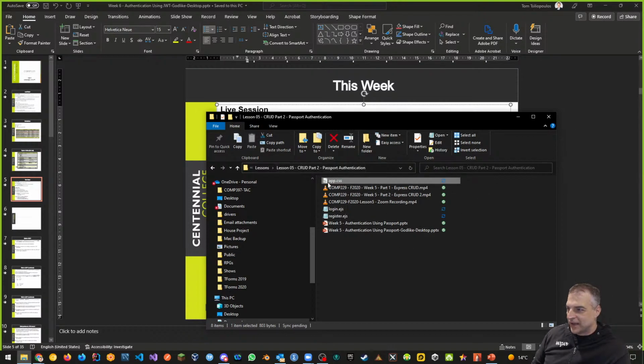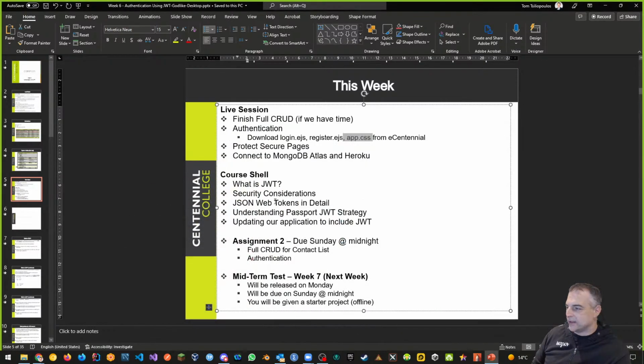So you're going to have to download the app CSS from eCentennial. It's there, and I've also put it on Discord, so take a look. But I've given you the register and login pages. Without getting those pages done, it's going to take us longer to do what we're going to do.